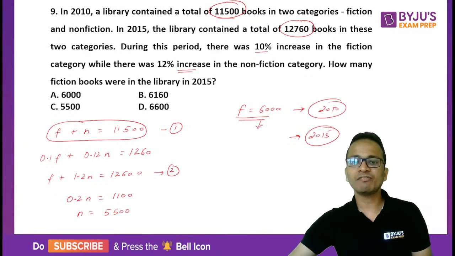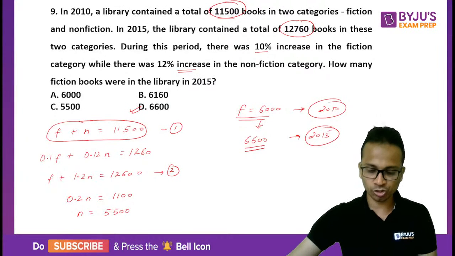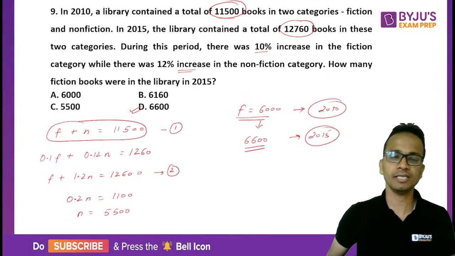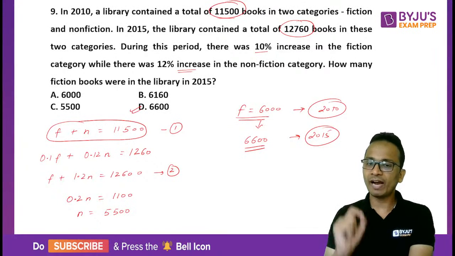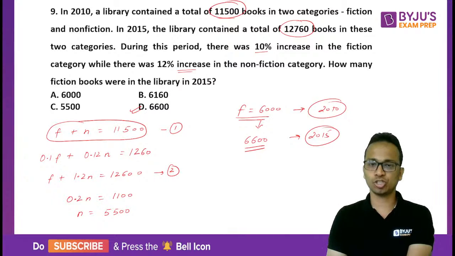So 6000 after increasing by 10% will become 6600. So 6600 should be the correct answer of this question and hence option D. Alright. So be careful while finding the final answer for such questions.